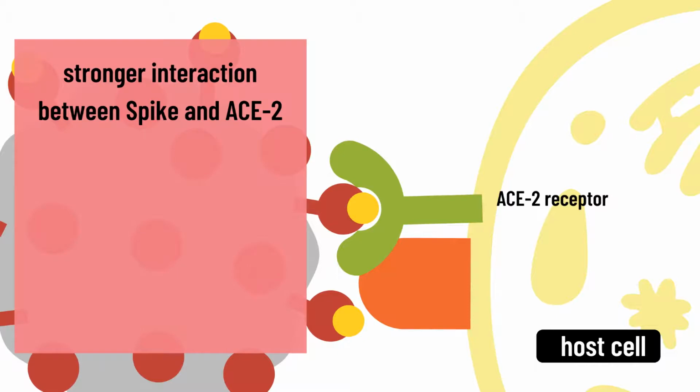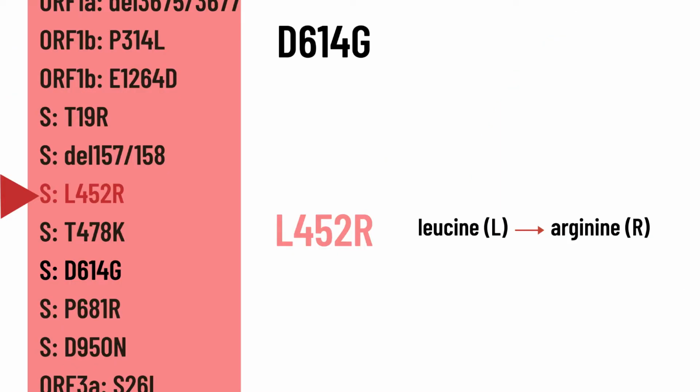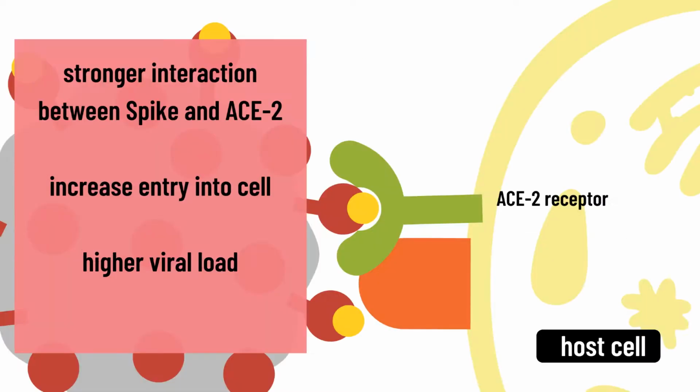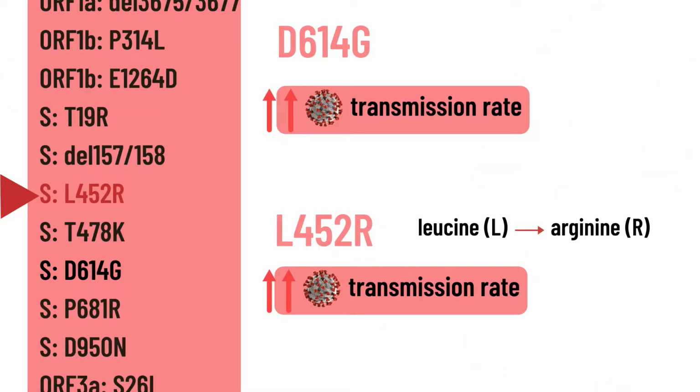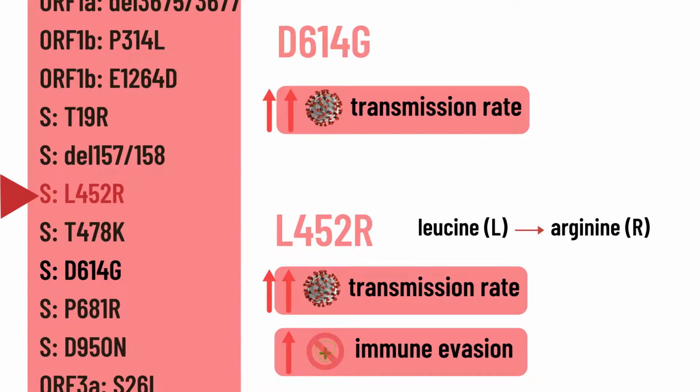It was observed that the combination of L452R and D614G mutations increases viral entry into host cells, leading to higher viral load and transmission rate, which is the characteristic of the Delta variant. In addition to that, structural change of spike protein by the L452R mutation also leads to immune evasion of the virus, as shown by the decrease in effectiveness of antibodies in targeting the virus.